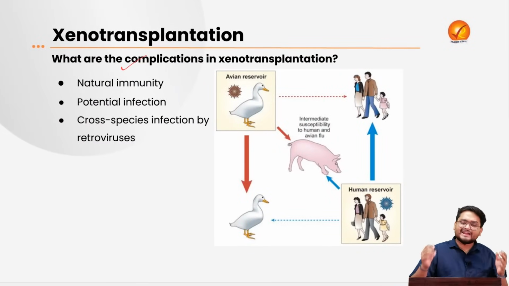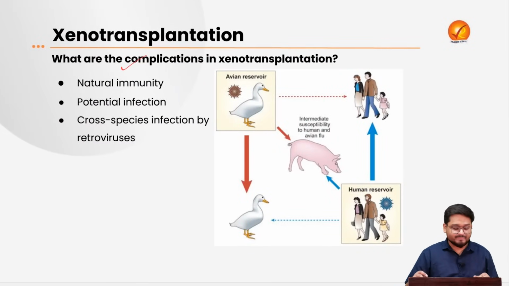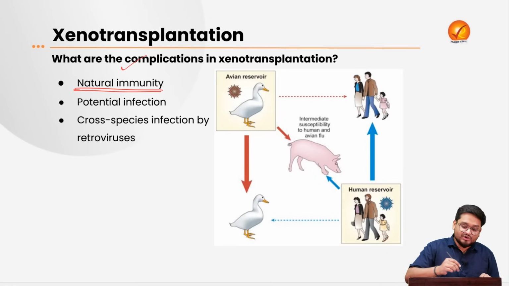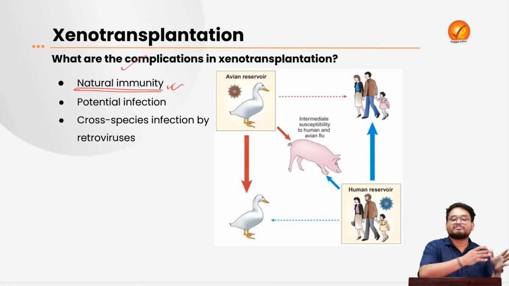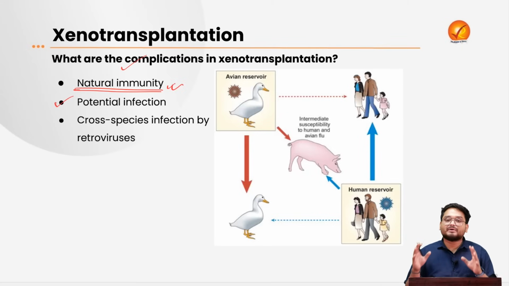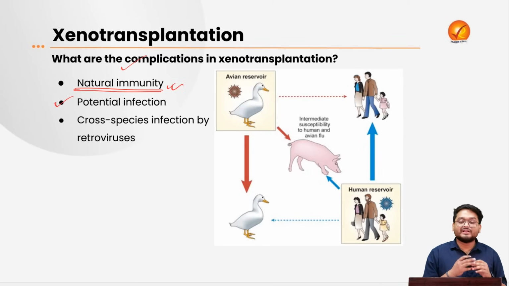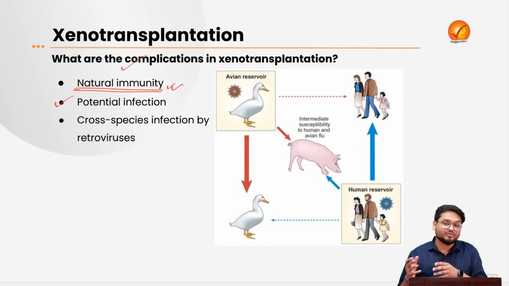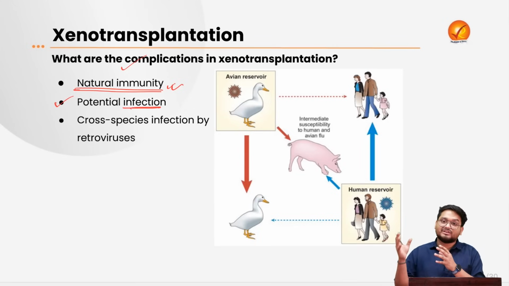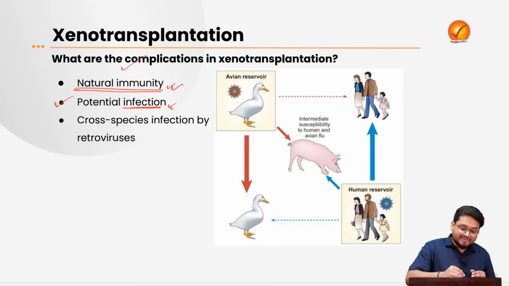Now there can be some issues and complications. Firstly, we have seen that the human body has some natural immunity to reject foreign substances, so there is always this risk even after this gene editing. Next, there is also a potential infection due to the various immune related responses, and also due to the various surgeries and procedures involved, right? There are issues of infections.